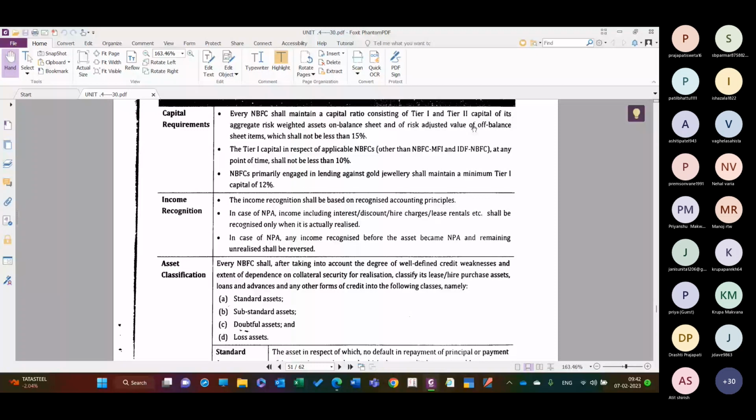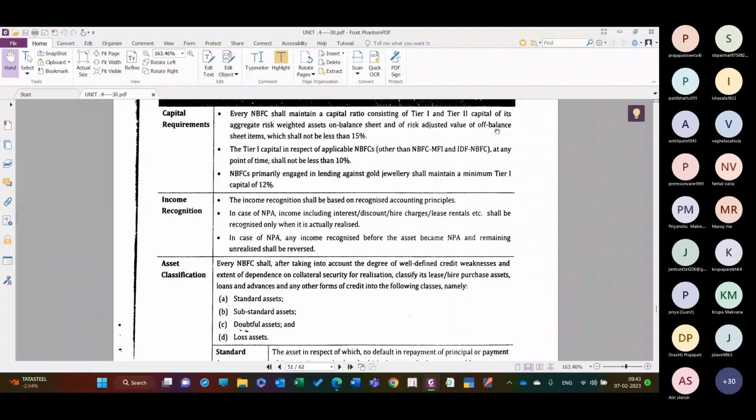So they have to satisfy the criteria given for tier 1 and tier 2 capital, whether on the balance sheet or off the balance sheet items, whatever it would be.